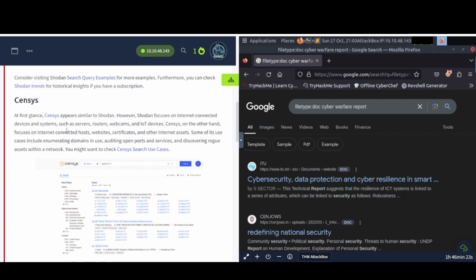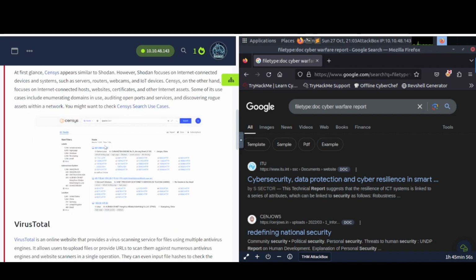Censys. At first glance, Censys appears similar to Shodan. However, Shodan focuses on internet-connected devices and systems such as servers, routers, webcams, and IoT devices. Censys, on the other hand, focuses on internet-connected hosts, websites, certificates, and other internet assets. Some of its use cases include enumerating domains in use, auditing open ports and services, and discovering rogue assets within a network. You might want to check Censys search use cases, so check that out if you're interested.